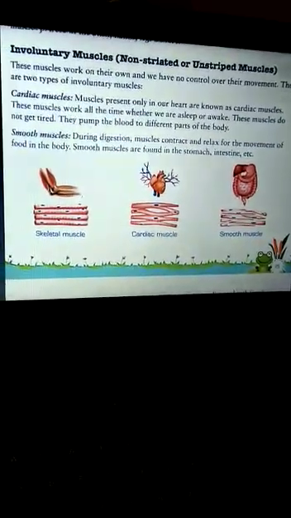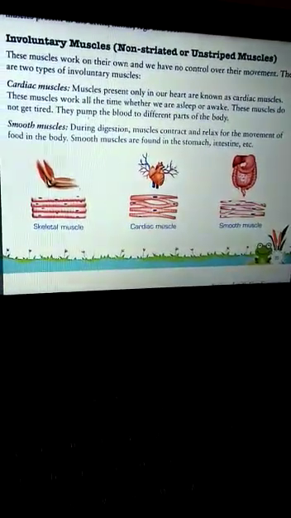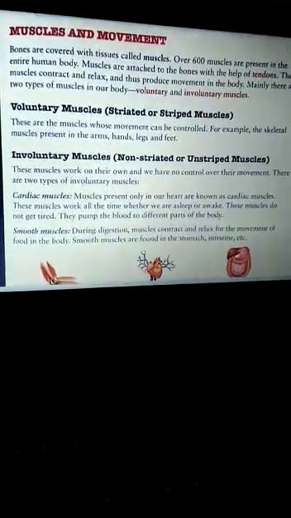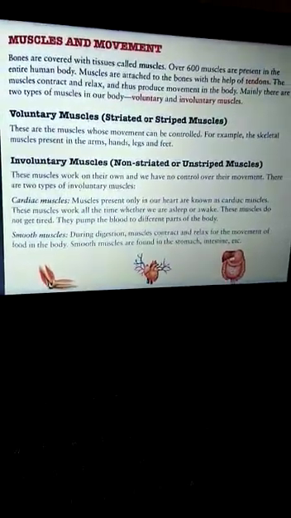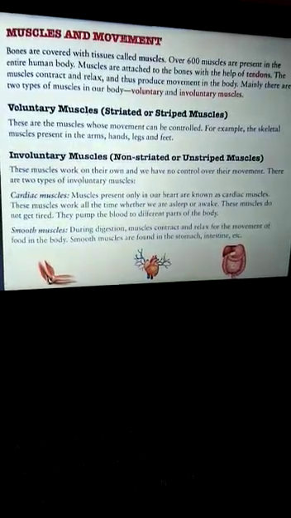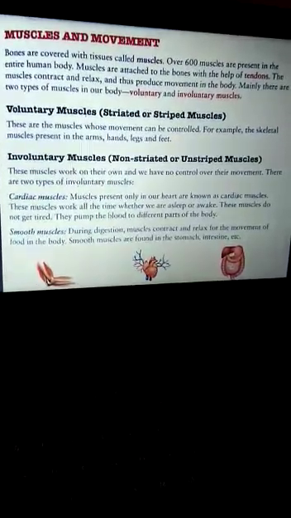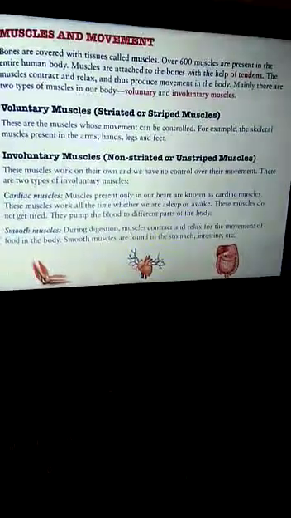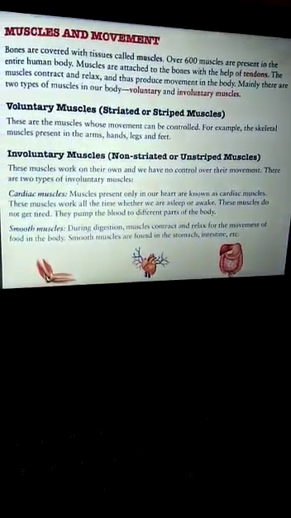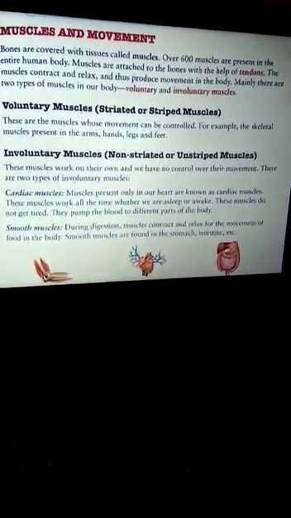So children, in this class, we studied the muscular system of our body and we divided the muscles into two groups, mainly voluntary muscles and involuntary muscles. Voluntary muscles are found in arms, hands, legs. They are under our control. They are striated and striped. And involuntary muscles are the second type of muscles. They can be cardiac, they can be smooth muscles.